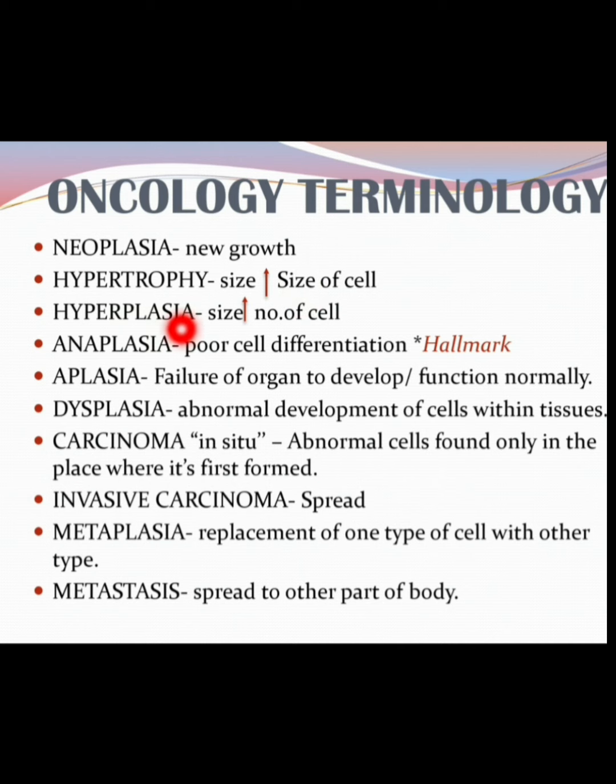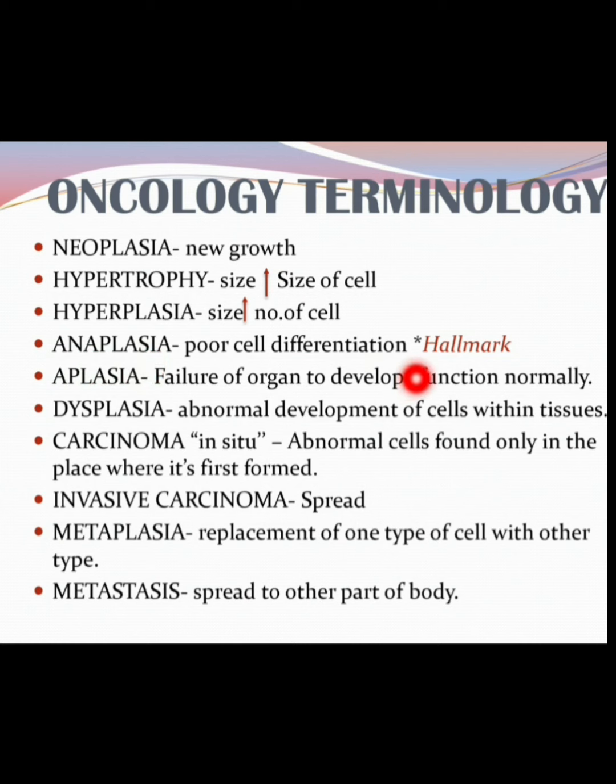Next is hyperplasia. Hyperplasia is increase in the size of the organ because of increase in the number of cells. The cells are continuously proliferating. For example, endometrial hyperplasia, in which the endometrium is continuously proliferating and the number of cells is increased, and because of that the uterus size is increased. I think it is clear to you. You must keep in mind, hypertrophy is because of increase in the size of the cell, and hyperplasia is because of increase in the number of cells. Questions can be asked from hypertrophy and hyperplasia. Please keep in mind.